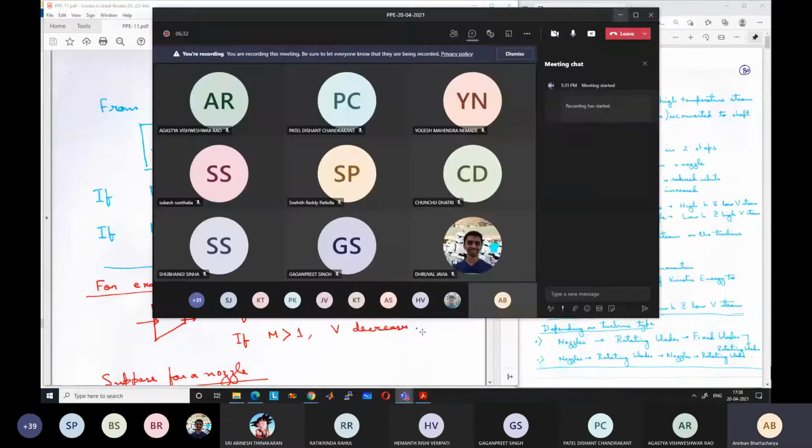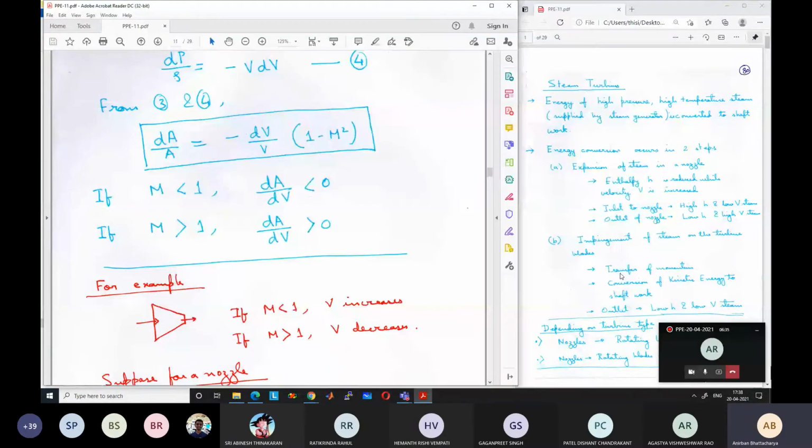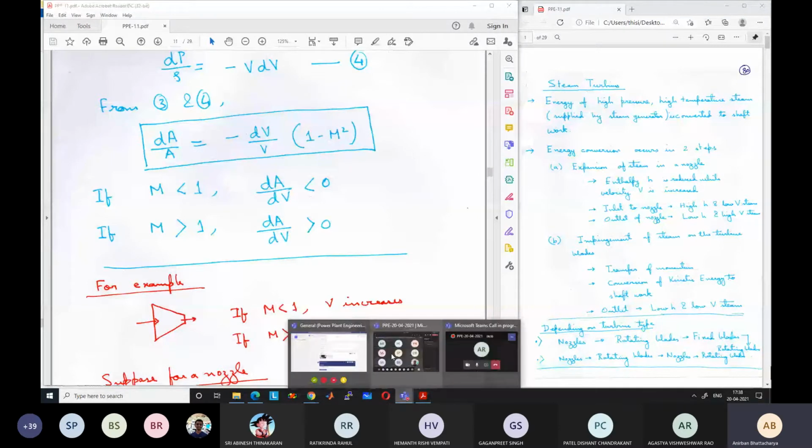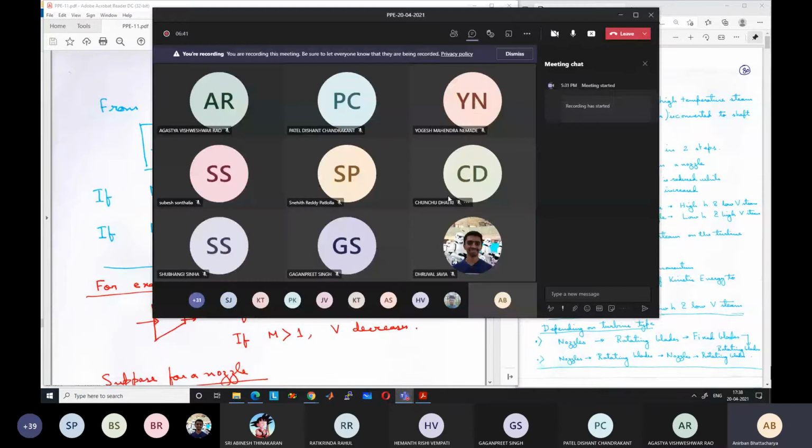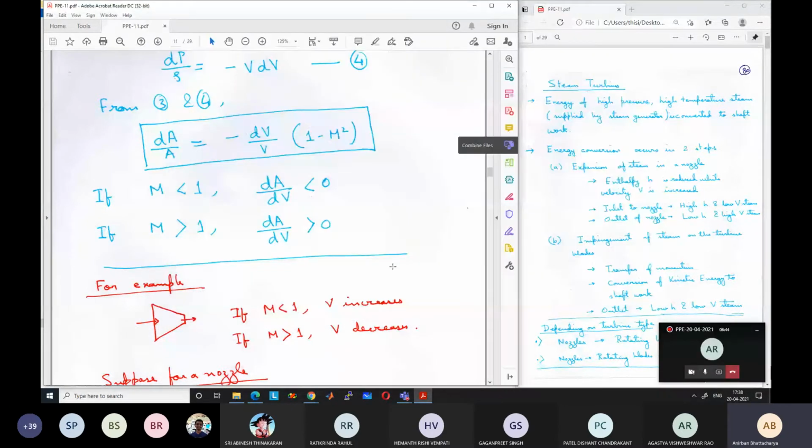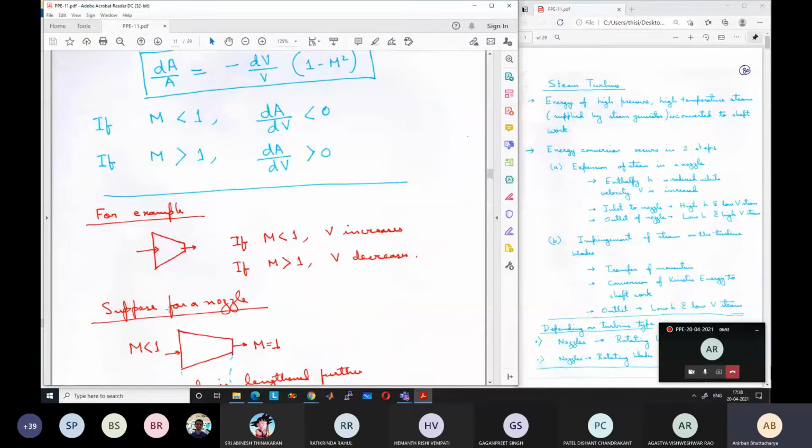Fine, we'll continue. So this relation meant that if the Mach number is less than 1, with decreasing area, the velocity increases, which is our common knowledge. For example, we have a conical shape like this. Area is decreasing. If there is a flow coming in from the left hand side, its velocity will increase because the area is decreasing. However, if the Mach number is greater than 1, then counterintuitively, with decreasing area, the velocity will actually decrease. To increase the velocity, you need to increase the area.